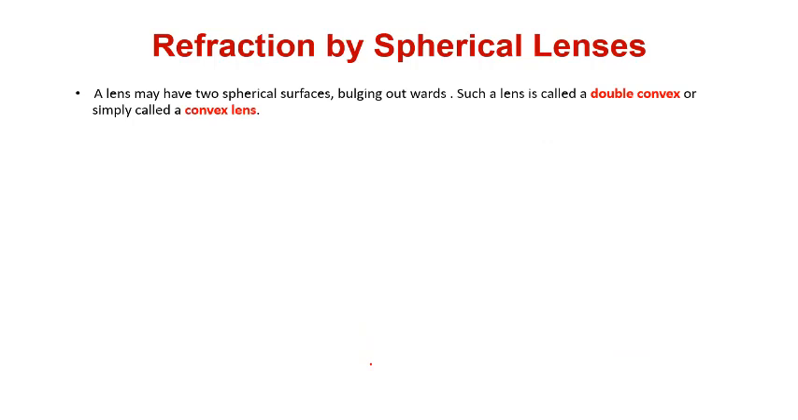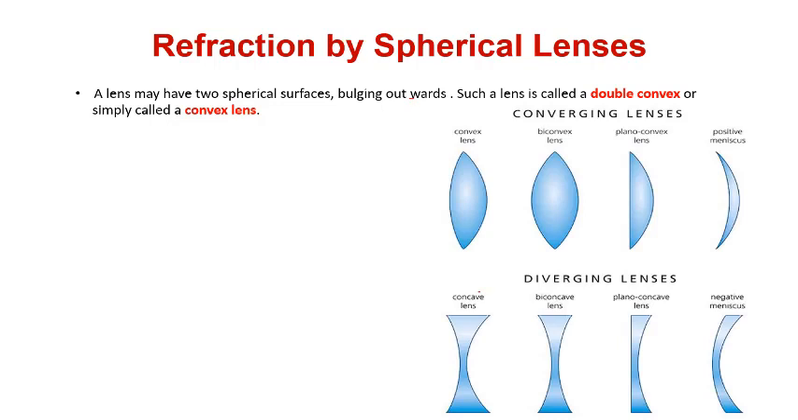A lens may have two spherical surfaces bulging outwards. Such a lens is called a double convex, or simply a convex lens. Now let us look into the diagram. This is a simple convex lens. This is a biconvex lens, both sides convex. This is a plano-convex lens, one side plane, and positive meniscus. Similarly, convex lenses are also called converging lenses, and concave lenses are called diverging lenses. See, this is a concave lens, this is a biconcave lens, plano-concave lens, and negative meniscus.